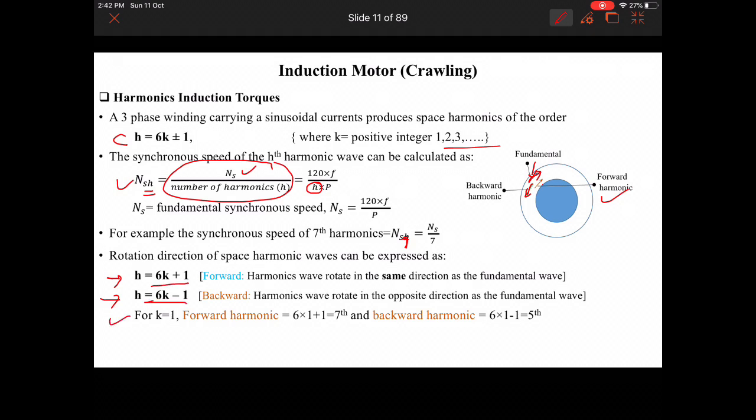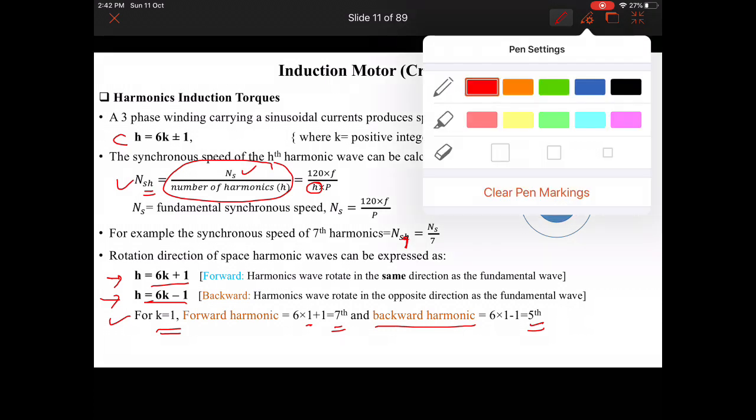Let me consider k equal to 1. The forward harmonic will be 6k plus 1, and k is 1, so 6 multiplied by 1 plus 1 is equal to the 7th harmonic. So the forward harmonic for k equal to 1 is the 7th, and the backward harmonic for k equal to 1 is 6 into 1 minus 1, equal to the 5th harmonic. So for k equal to 1, we got two harmonics: one is forward, the 7th, and one is backward, the 5th harmonic.